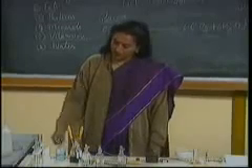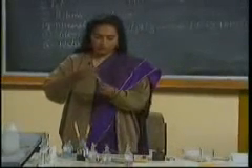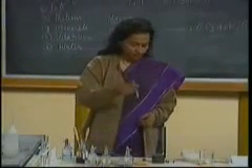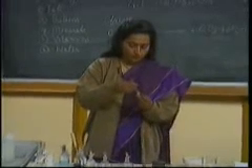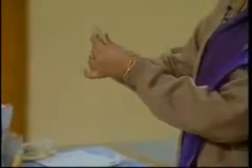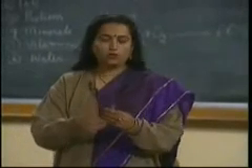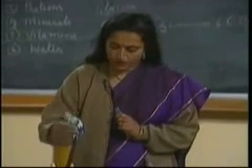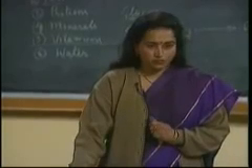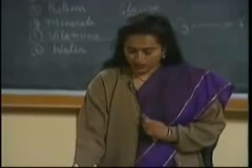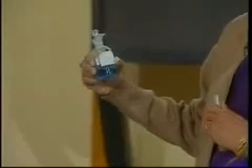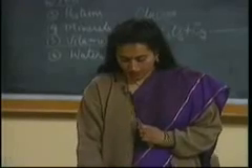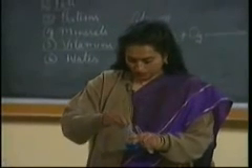Now, suppose for example we have an apple solution, and let us find out whether it contains sugar or not. For this purpose we perform a very simple test, and for performing the test we need certain reagents, and this is Benedict's reagent. Benedict's reagent contains cupric ions. Glucose is a reducing sugar, and it will reduce cupric ions present in Benedict's reagent to cuprous ions, and we will see the color change.